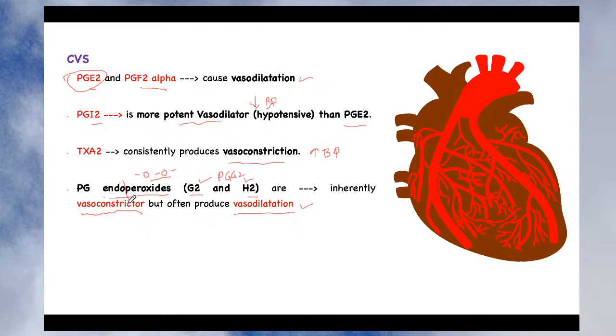Okay, so prostaglandin endoperoxides, that is G2 and H2, when they are synthesized initially, produce vasoconstriction, and when they are transformed into the other compound or other prostaglandin, those prostaglandins can produce vasodilation. So you can see the two-phase response. It is called a biphasic response, both vasoconstriction as well as vasodilation. It is due to rapid conversion of PGG2 and PGH2 into other prostaglandins, which is responsible for their vasodilatory action. So this is the interesting action of prostaglandin on the cardiovascular system.